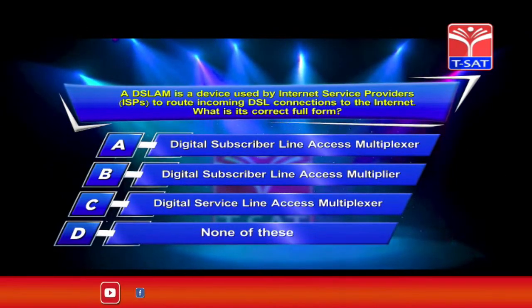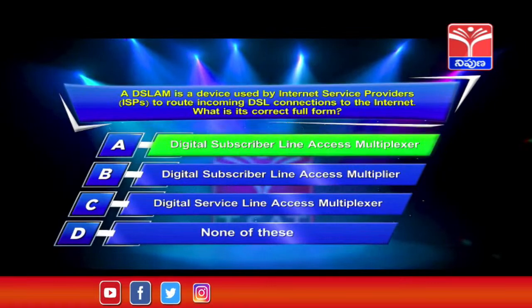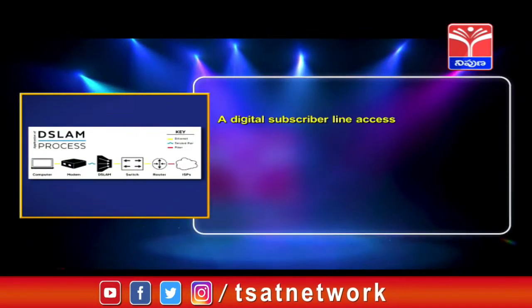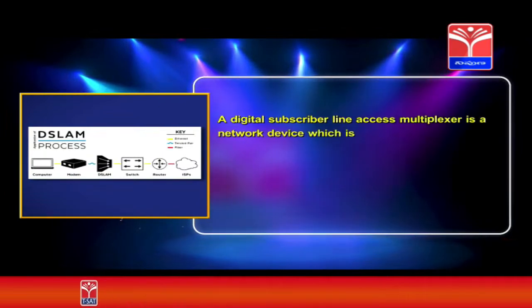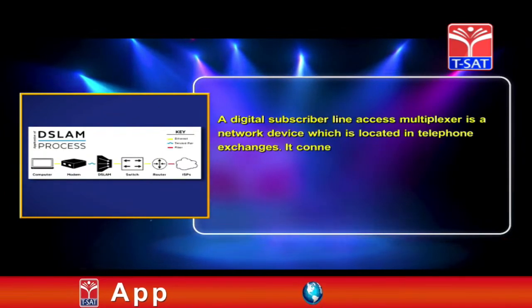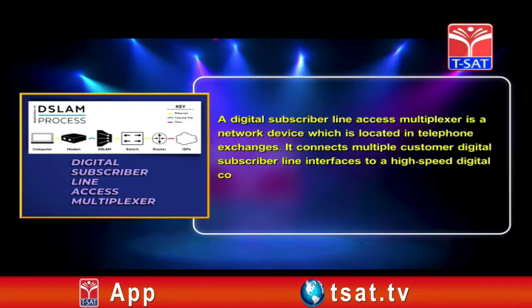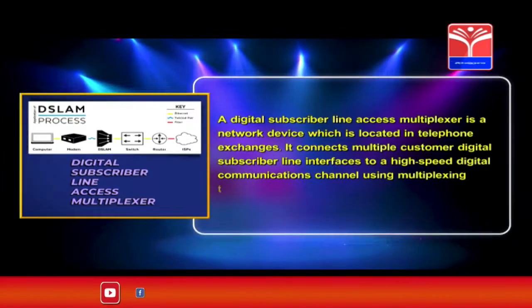The correct answer is option A, Digital Subscriber Line Access Multiplexer. A digital subscriber line access multiplexer is a network device which is located in telephone exchanges. It connects multiple customer digital subscriber line interfaces to a high-speed digital communications channel using multiplexing techniques.